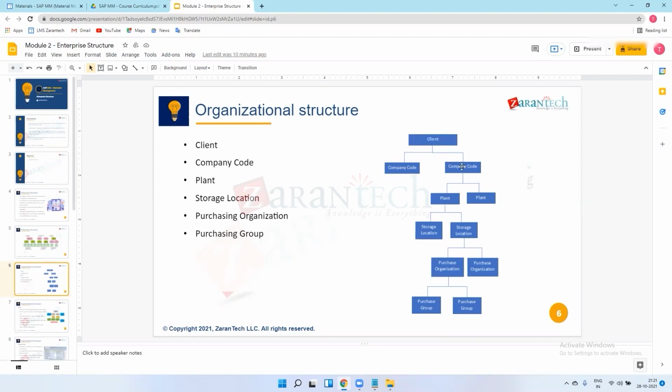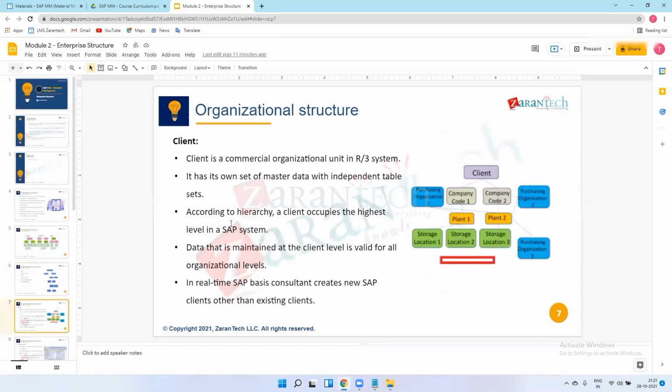In that client there is a company code, and in that company code, a plant. So as a plant, I can use that material which is maintained at client level, because I pertain to this company code, and that company code pertains to the client. So client level is valid for all organization levels. Means these are organization levels.